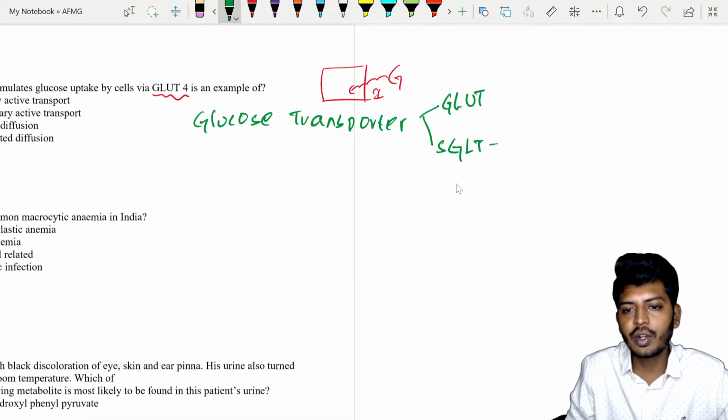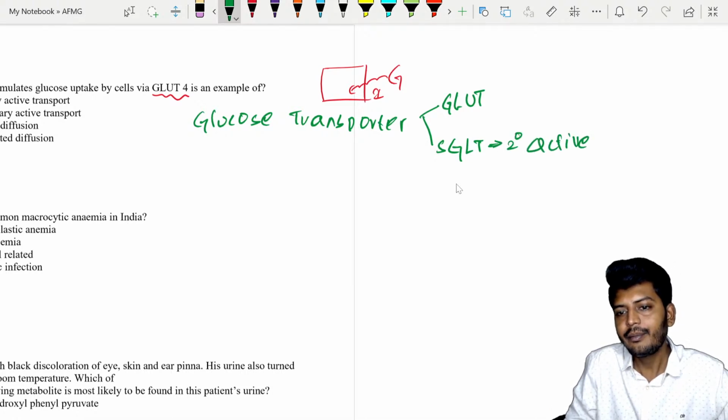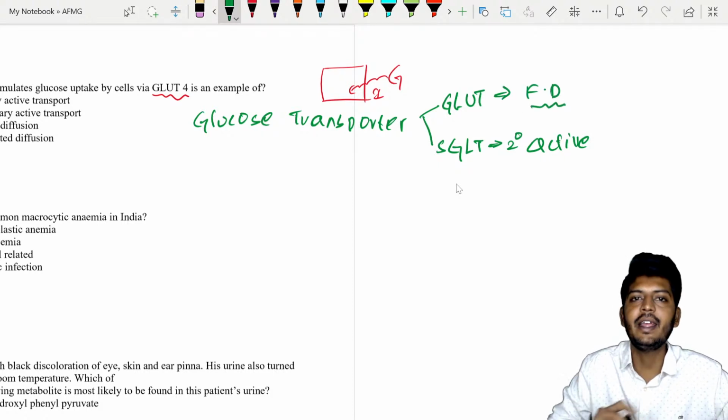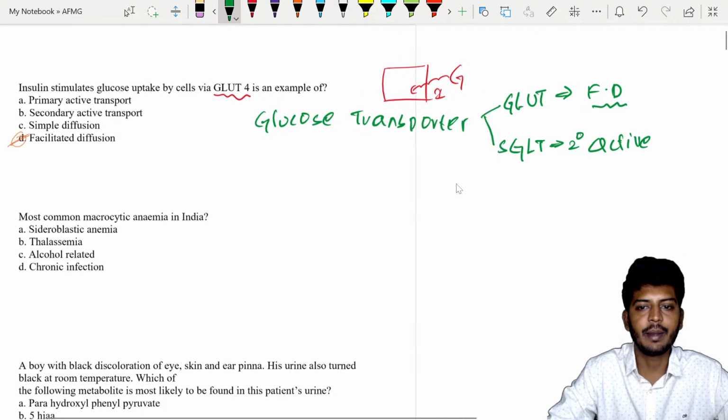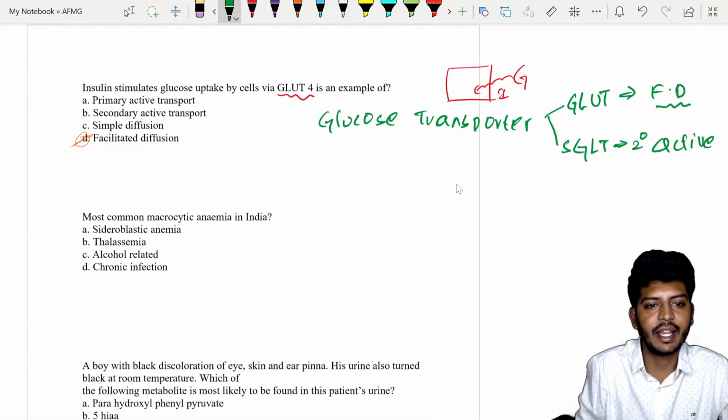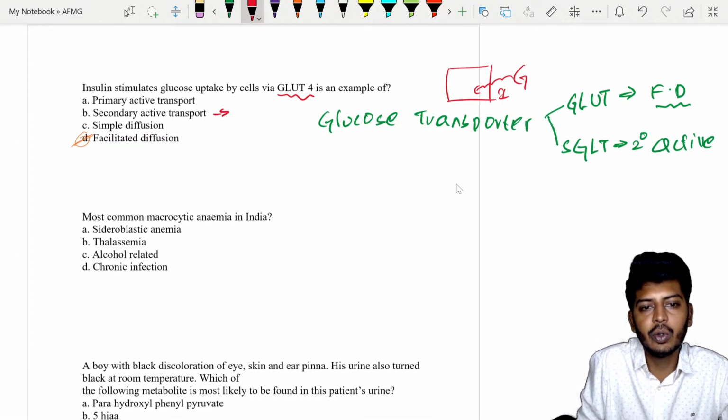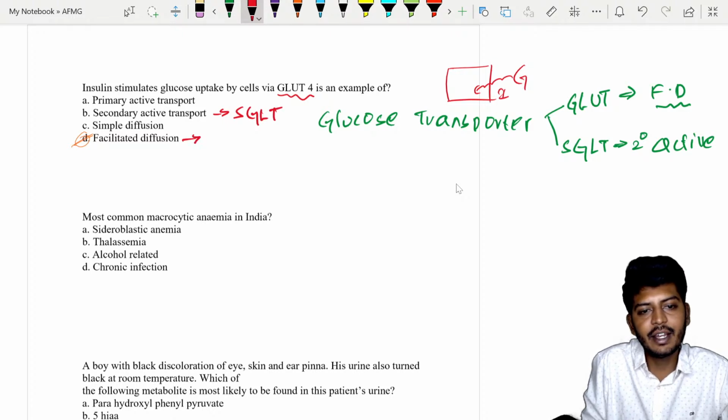Remember, sodium glucose transporter is an example of secondary active transport, and GLUT is an example of facilitated diffusion. So secondary active transport is by SGLT, not GLUT. Facilitated diffusion is by GLUT.